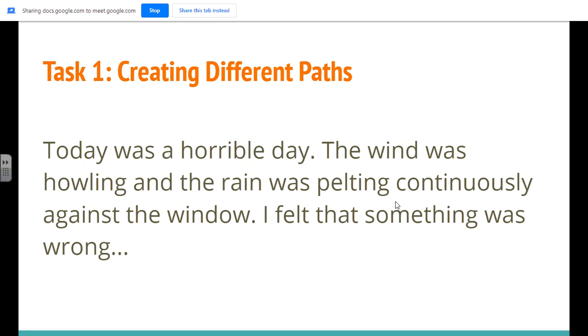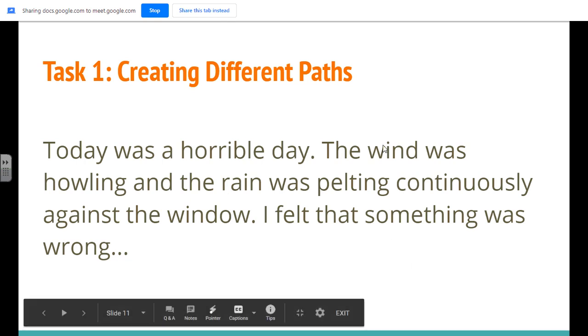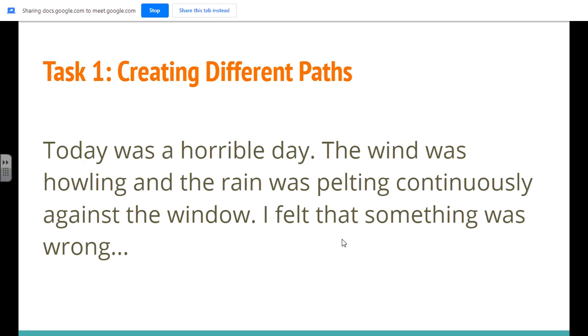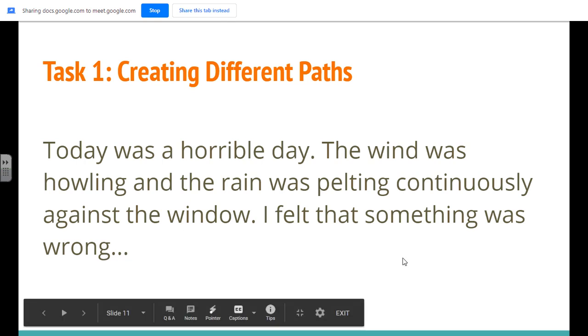So what I would like you to do now is use this story opener that I've created for you, and I want you to continue the story to create a little story introduction for me, okay? So I just want you to add 2 or maybe 3 more lines onto the end of this to create an introduction to a story. I want you to try and do that 2 or 3 different times, or preferably 3 different story introductions for me, okay? So it doesn't have to be long, just adding 2 or 3 lines onto it, and I want you to do that 3 times for me.